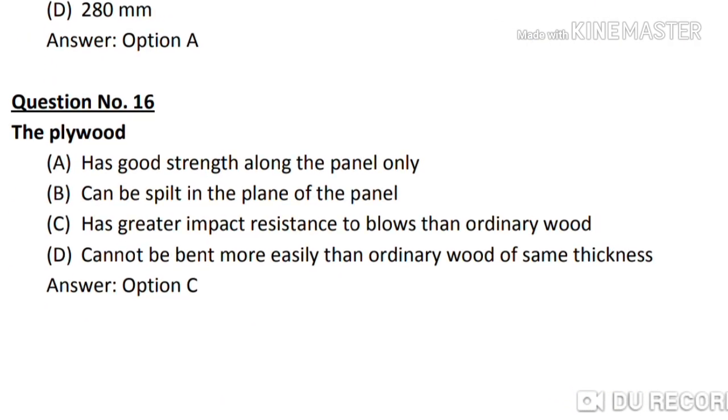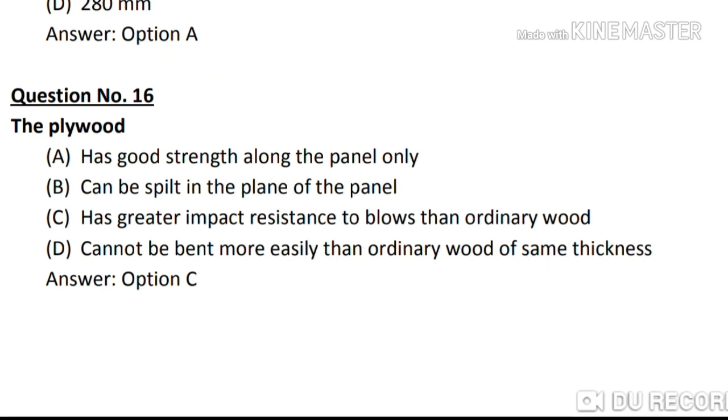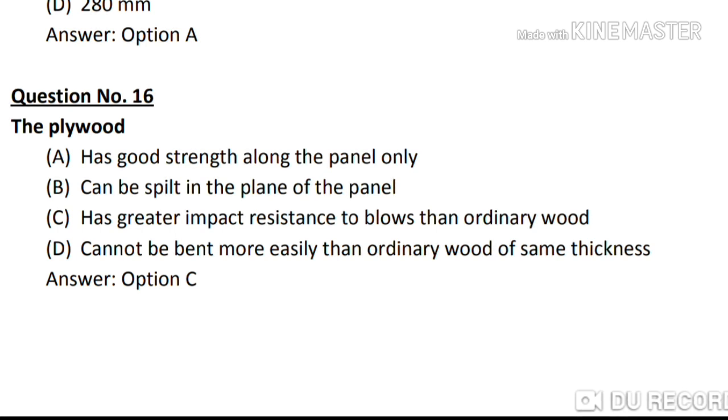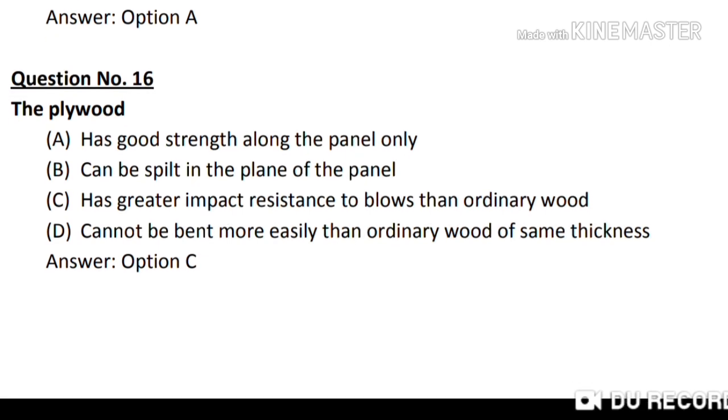So the question number 16. The plywood, option A has good strength along the panel only, option B can be split in the plane of the panel, option C has greater impact resistance of blows than ordinary wood, option D cannot bend more easily than ordinary wood of same thickness. So correct answer is option C.